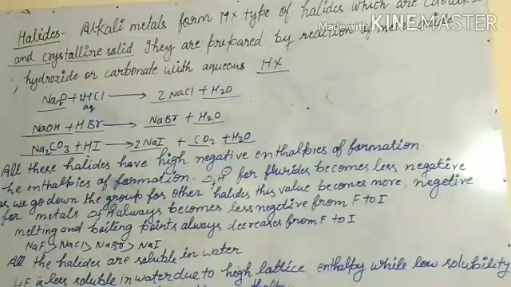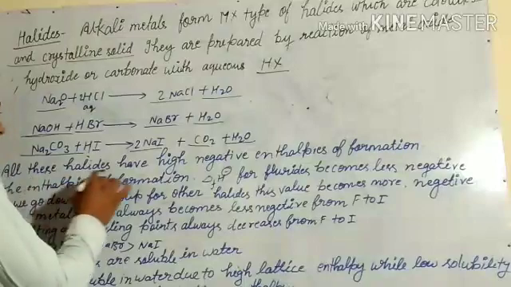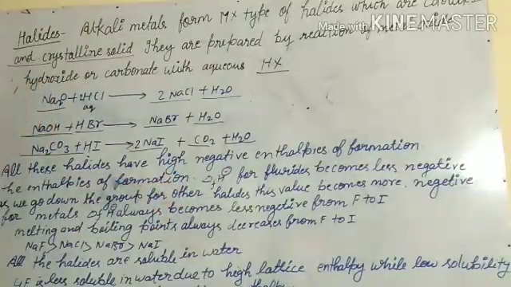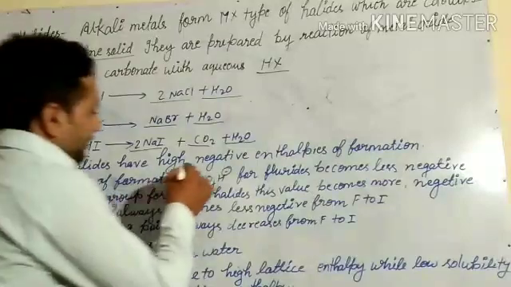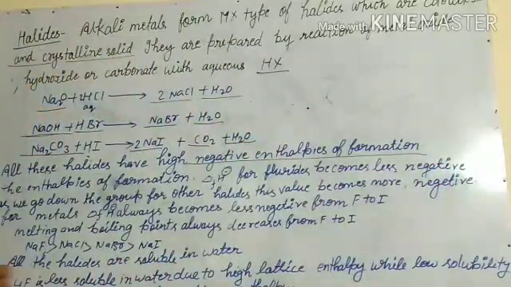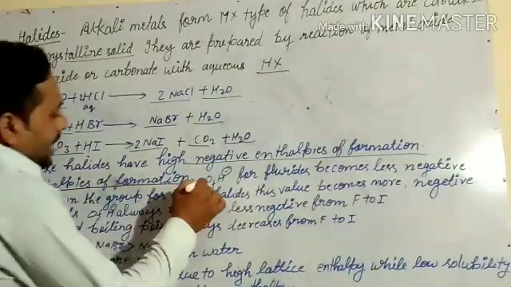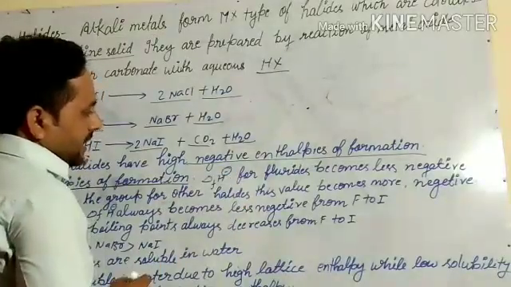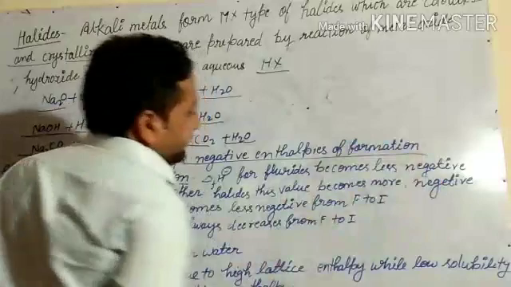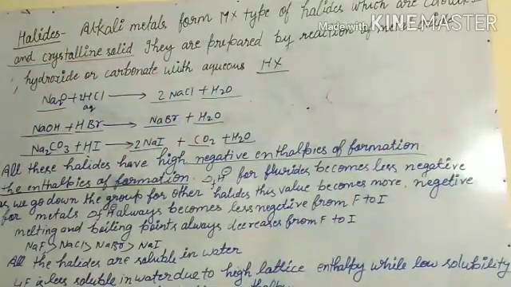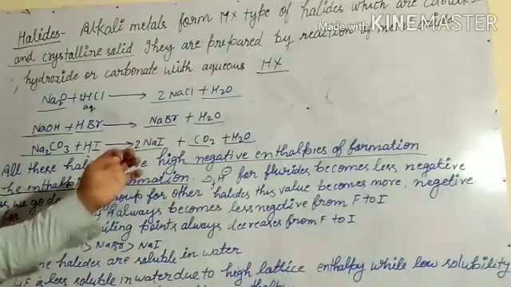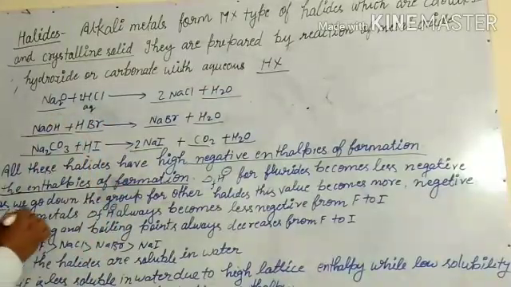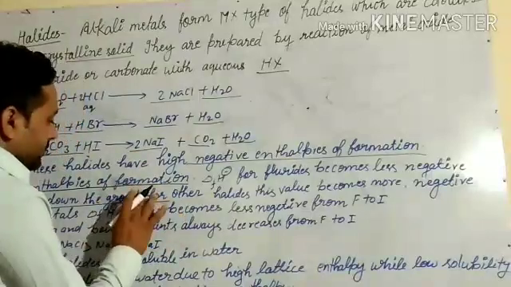So what is the nature of the halides that are formed? All these halides have high negative enthalpies of formation, because all these are electronegative. Enthalpies of formation, delta fH, for fluorides becomes less negative as we go down the group.